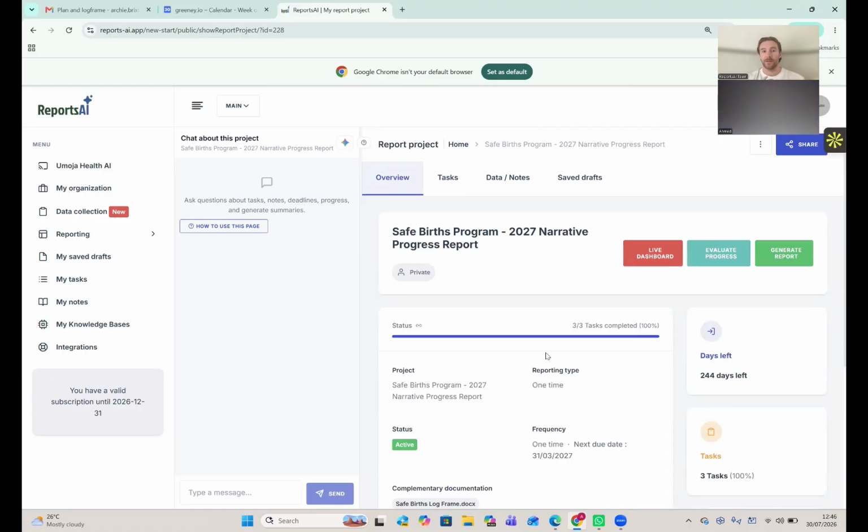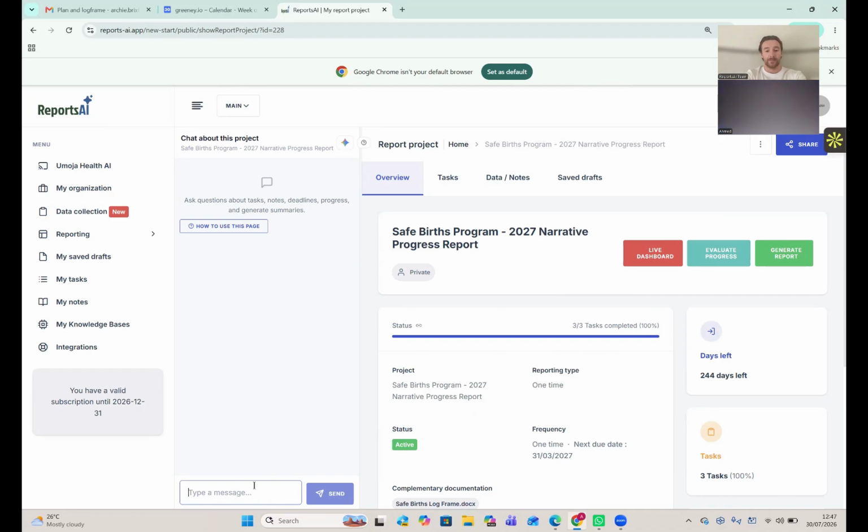An important part of this platform is trying to improve program implementation during implementation, rather than looking back at programs with a 3-month lag, so that you can hopefully look at them closer to real time and improve in real time. What's really great is that as we've uploaded all of this data, this chatbot at the side here now has access to all of the data within this particular report project. So it can give you contextualized feedback about this particular project. If you're interested, just ask questions like what's the current progress of this program, you could ask things like that, but you can also ask how you can improve the report.